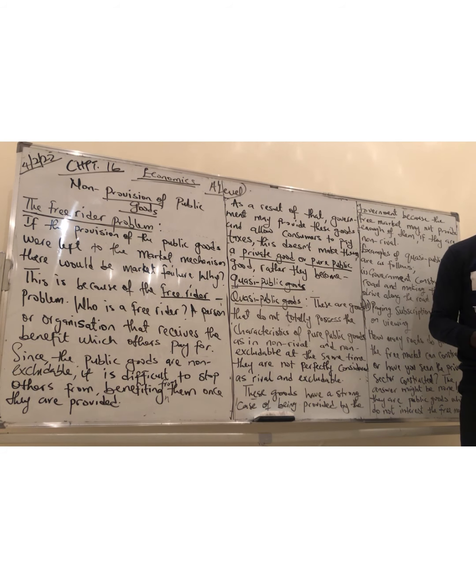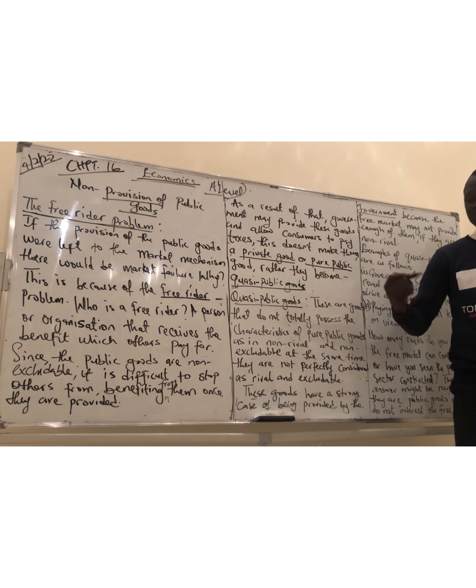Though it is not public. It is not public as a result of being paid for. That means before you can consume it, or in the course of consuming it, you have to pay a certain amount of money. It might be small, but you have to pay. For a public good, you don't pay. But these goods need to be paid for to continuously remain efficient and effective.